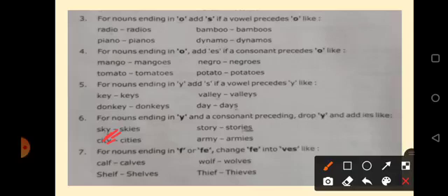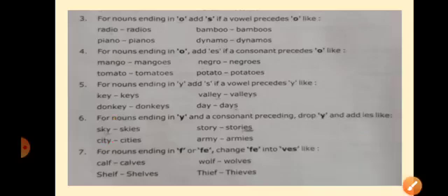So in that case, you have to just drop y and add ies. For example, see here, sky, skies, story, stories, city, cities, army, armies, this way.